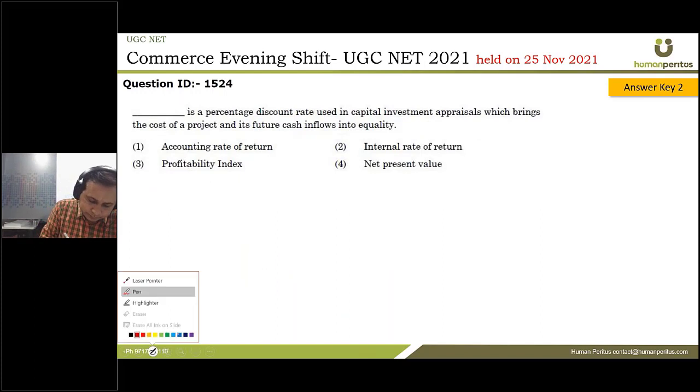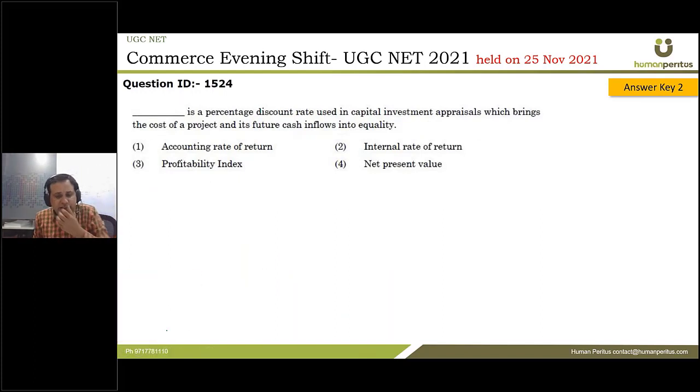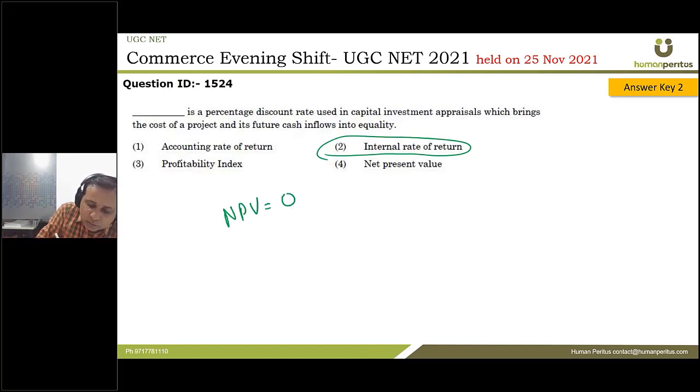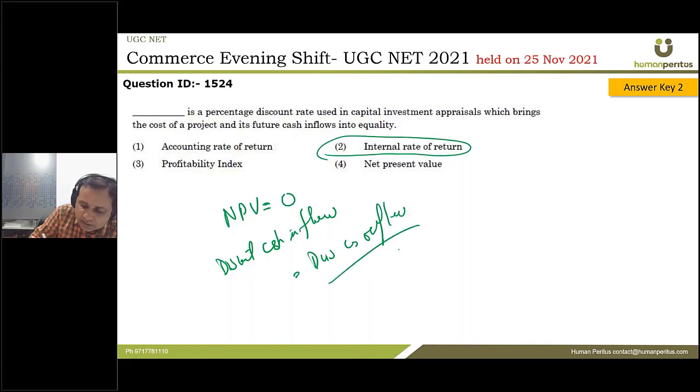Next one. Is a percentage discount rate used in capital budgeting appraisal which brings cost of a project and future cash flows into equality. This is IRR, internal rate of return. So guys, IRR is that rate which makes your NPV equal to 0. It means all your discounted cash inflows are equal to discounted cash outflows, which is given in this question. Answer is 2.